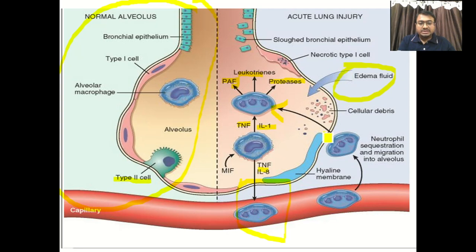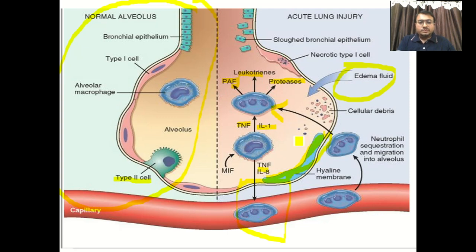And you can see this is the hyaline membrane. This is the characteristic or constant finding of ARDS, the hyaline membrane. So these are the changes that take place. Again, I repeat, circulating neutrophils are activated by alveolar macrophages through induction of certain cytokines, and the activated neutrophils release leukotrienes, protease, and platelet activating factor.